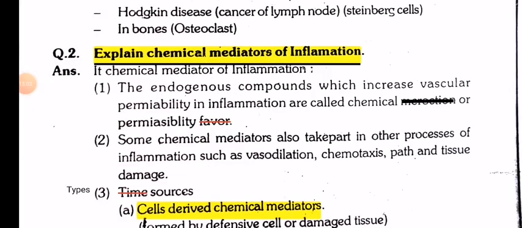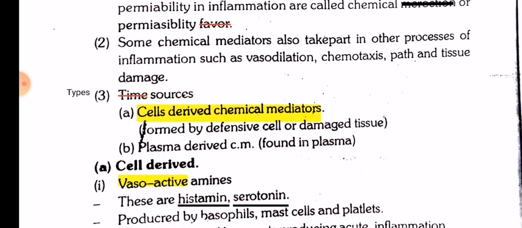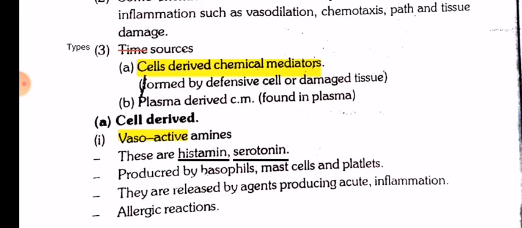Explain the chemical mediators of inflammation. The endogenous compounds which increase vascular permeability in inflammation are called chemical mediators or permeability factors. Some chemical mediators also take part in the processes of inflammation such as vasodilatation, chemotaxis, pain, and tissue damage. Types and sources: cell-derived chemical mediators are formed by defensive cells of damaged tissue. Plasma-derived chemical mediators are found in plasma.